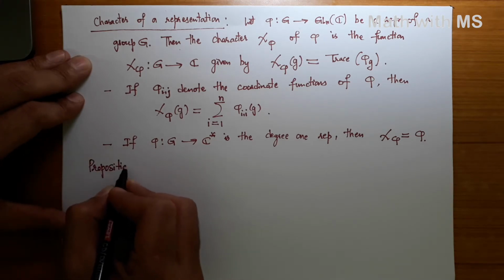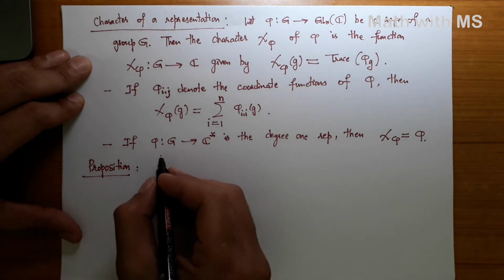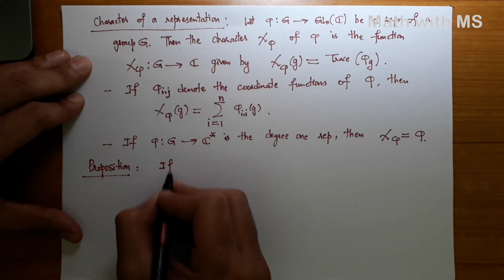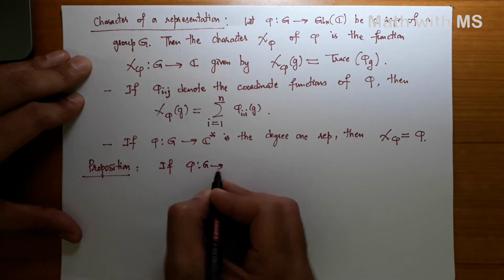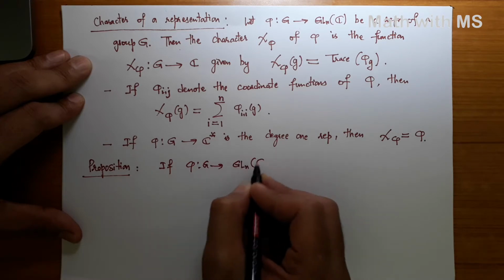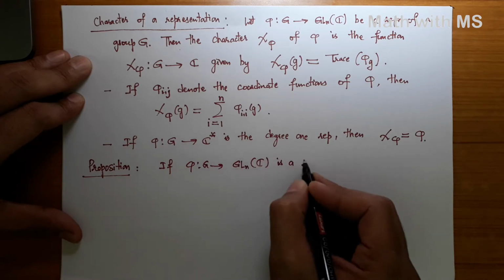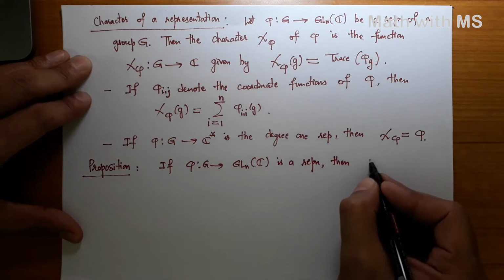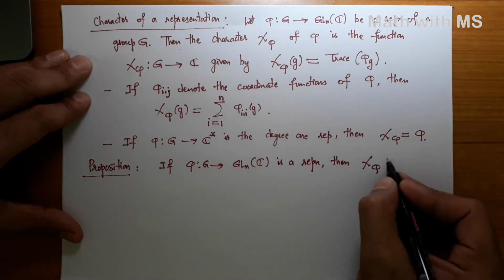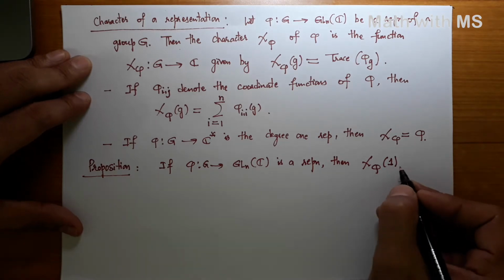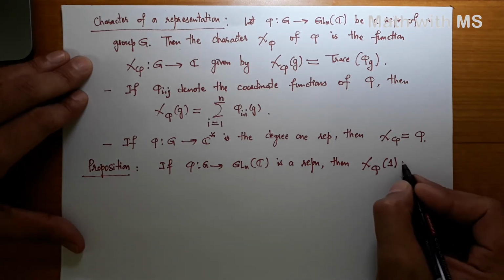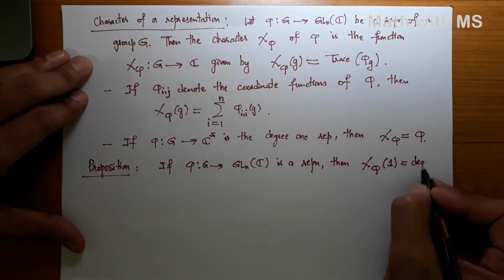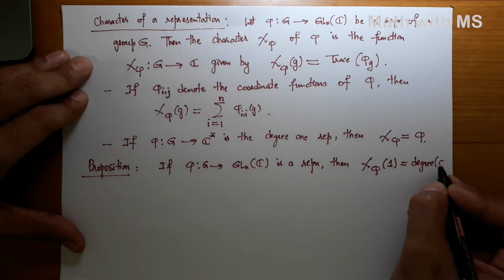A proposition. If phi from G to GL_n(C) is a representation, then chi phi, when you evaluate it at the identity of the group, gives you the degree of the representation.